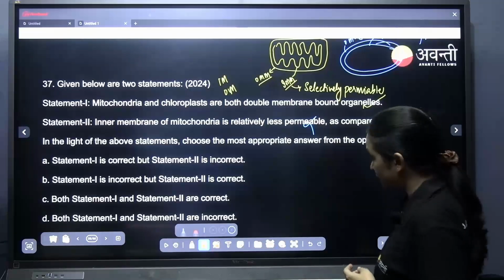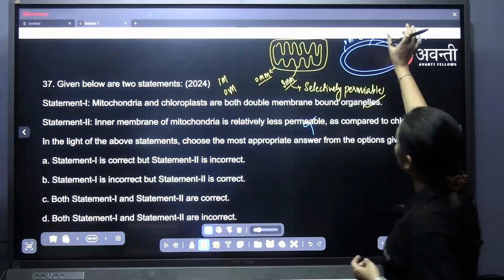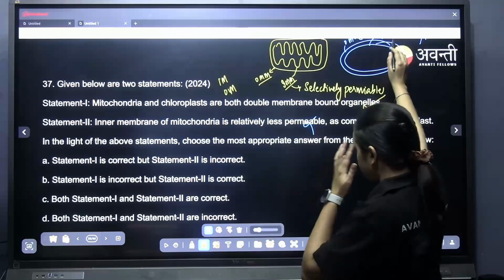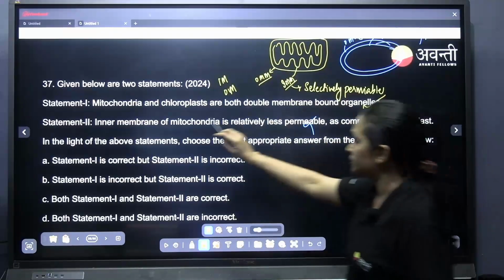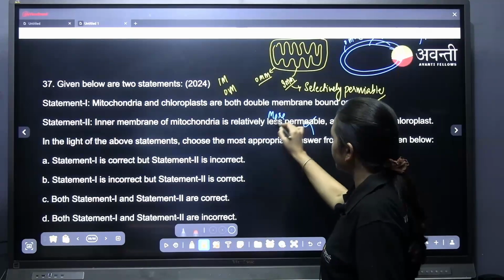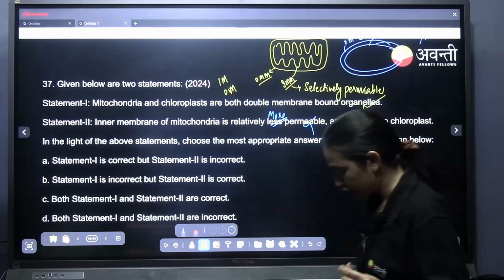No. Actually, when compared to the inner membrane of the mitochondria, inner membrane of the chloroplast is more selectively permeable, which means inner membrane of the mitochondria is relatively more permeable than the chloroplast.